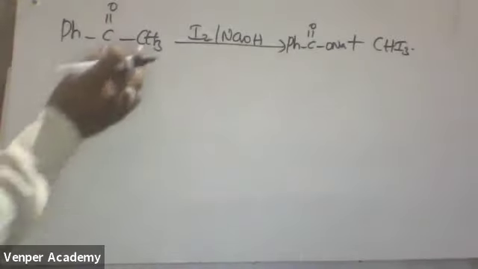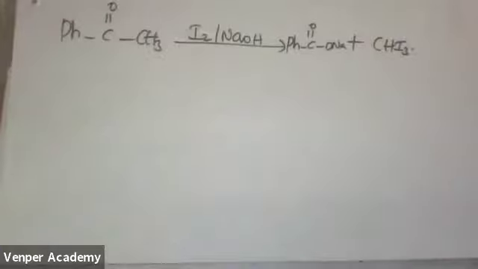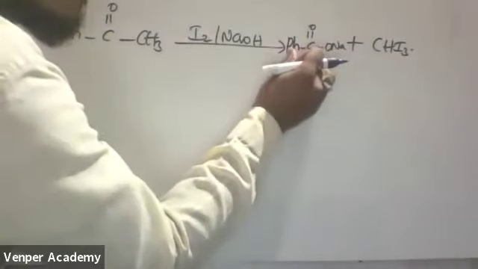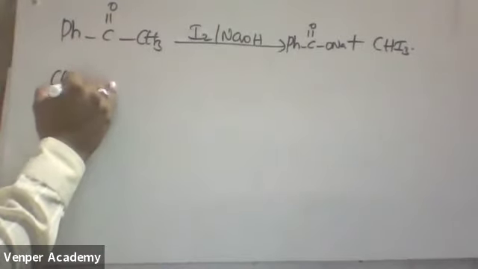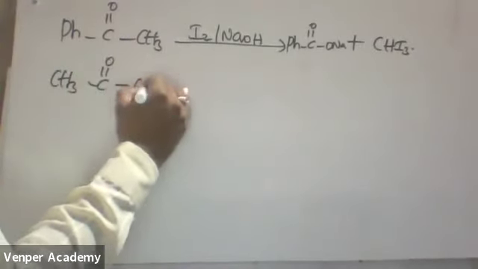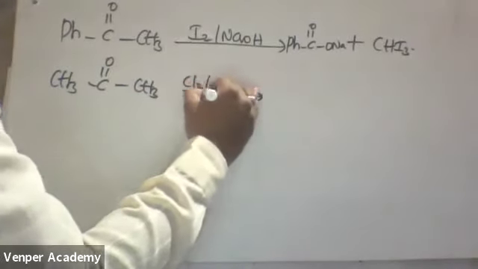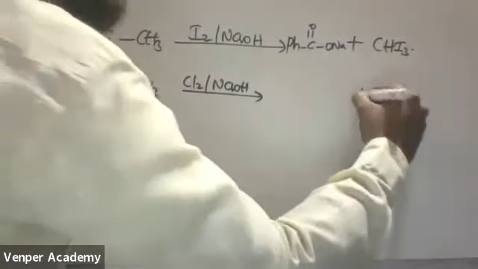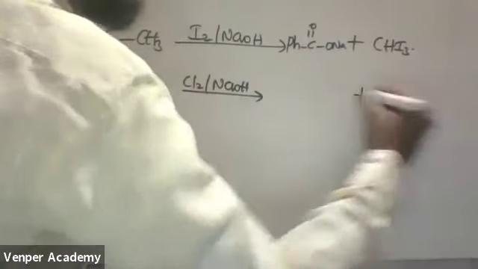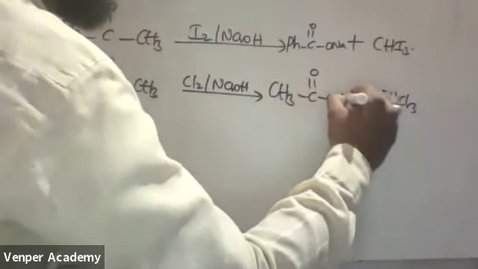What is the simple shortcut here? This CH3 is there, no? Convert it to CHI3. Here C double bond O, put like this, ONa. I'll tell one example, you tell the answer. Suppose they are given CH3 C double bond O CH3. Now tell me the answer. If they are given Cl2 by NaOH, any one CH3 can be replaced. If I am replacing the CH3, what will be the product? CHCl3 and CH3 C double bond ONa.